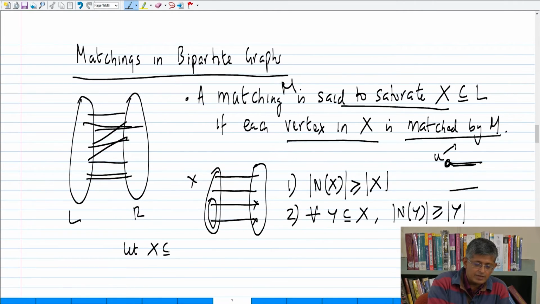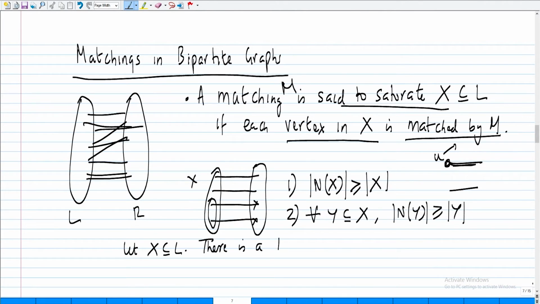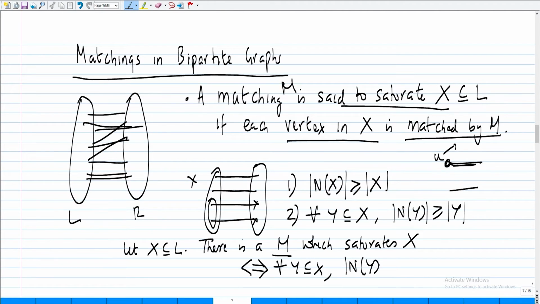Let X be a subset of L. So, I will not write a matching, okay. When I write M, I mean matching. There is an M which saturates X if and only if for all Y subset of X, the cardinality of the neighbors of Y is at least the cardinality of Y.